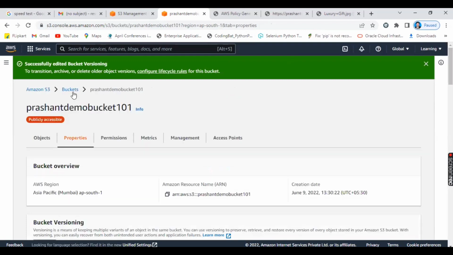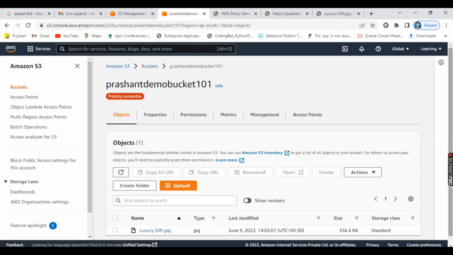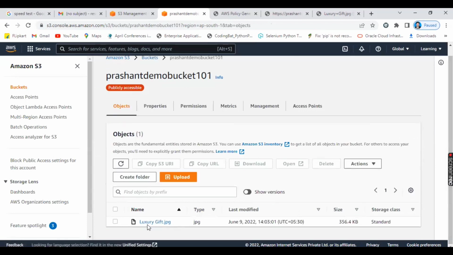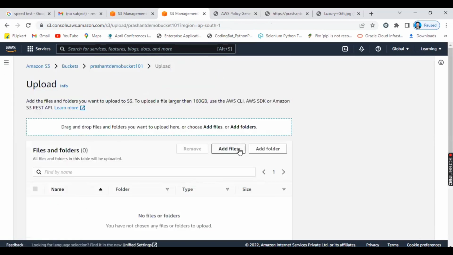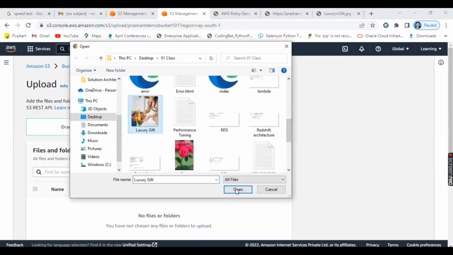So again you can go to the buckets. This is my Prashant demo bucket. So luxury gift.jpg was already there. What I will do, I will upload the same object. Try to understand what I am doing. There was already luxury gift.jpg, but now I am uploading the same object.